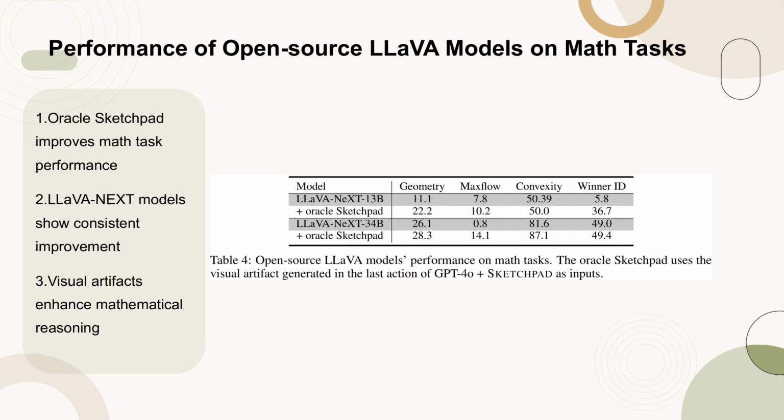Table 4 presents the performance of open-source LLaVA models on various math tasks. The inclusion of the Oracle Sketchpad, which uses visual artifacts from the last action of GPT-4o plus Sketchpad, consistently improves the model's performance on these tasks. This enhancement demonstrates the effectiveness of visual aids in boosting mathematical reasoning capabilities in multimodal language models.